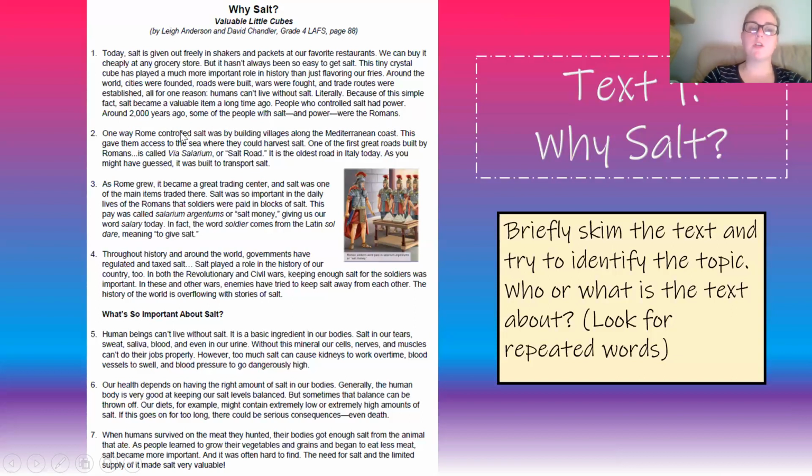One way Rome controlled salt was by buying villages along the Mediterranean coast. This gave them access to the sea where they could harvest salt. One of the great roads built by Romans is called Via Salarium, or Salt Road. It is the oldest road in Italy today. As you might have guessed, it was built to transport salt.